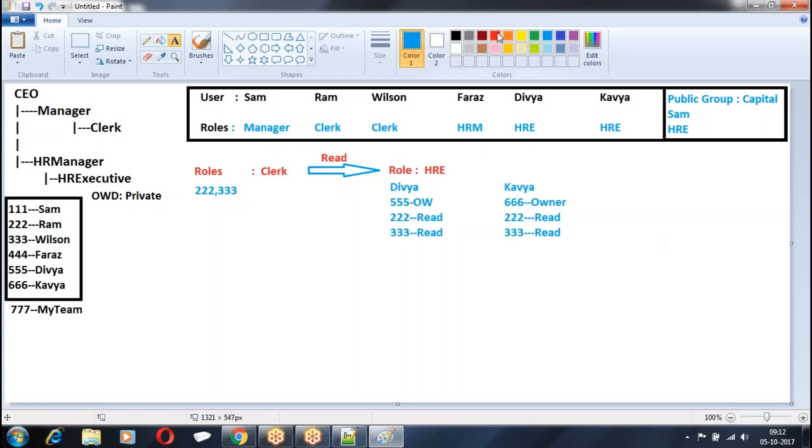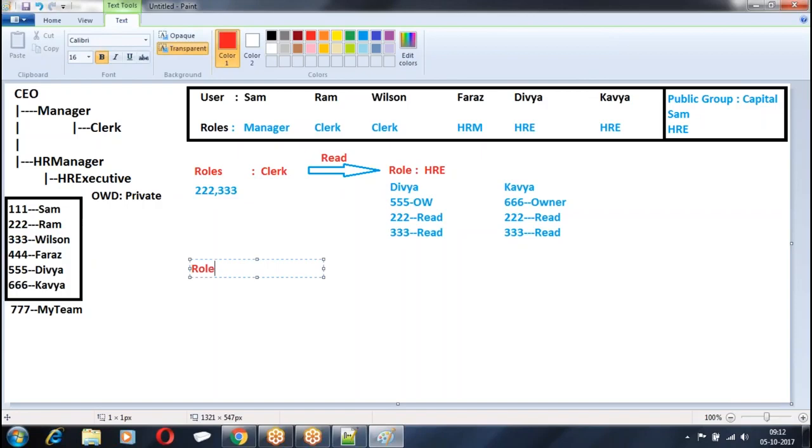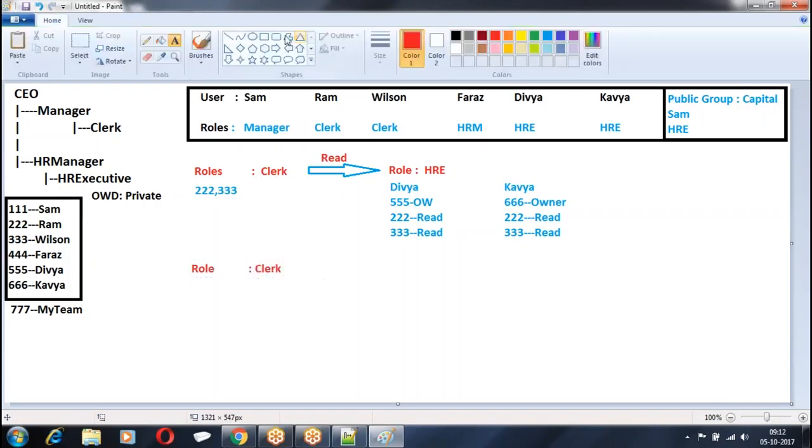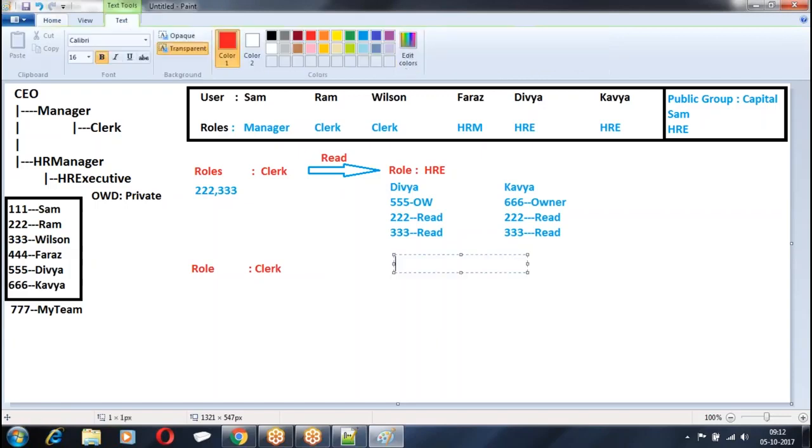Next, let me give one more example. Records owned by the users whose role is clerk share these records with the users who belong to role and subordinates of HR.